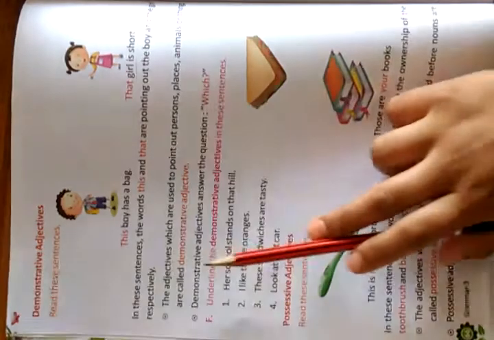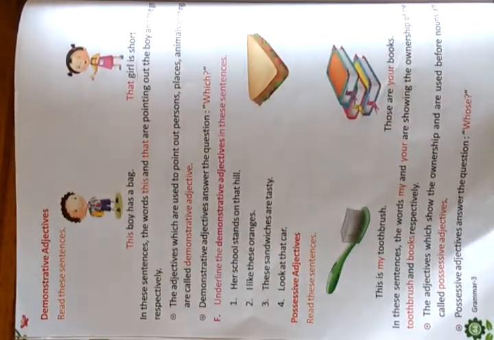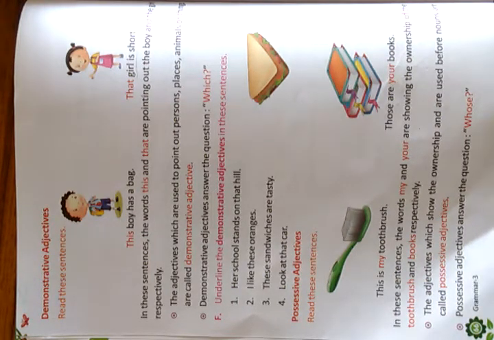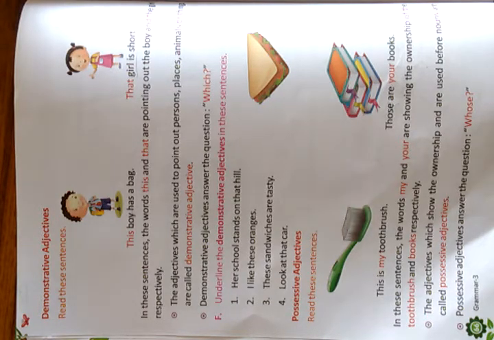So demonstrative adjectives answer the question which. If I ask which boy has a bag, this boy has a bag. Which girl is short? That girl is short. I am pointing at the girl. I am pointing at this boy. I am pointing out that girl. So that means demonstrative adjectives answer the question, which boy has a bag? This boy has a bag. Which girl is short? That girl is short. Okay, like this.